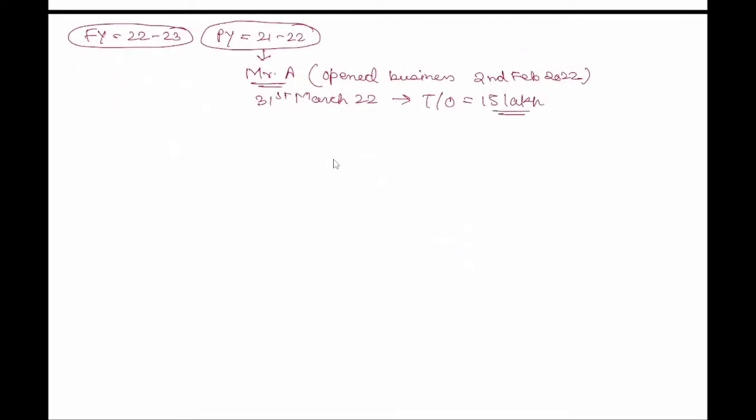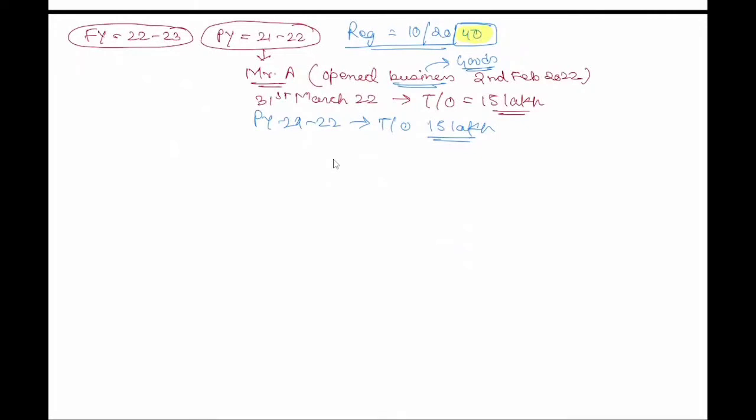One more thing I'd like to mention. So we know for registration there are 2-3 limits. 10 lakh is there, 20 lakh is there, 40 lakh is there. Suppose he opened a business where he is going to make supply of goods. For supply of goods the turnover limit to get registered is 40 lakh. In this previous year 21-22 he had a turnover of only 15 lakh. Will he opt for registration in this year when his limit is 40 lakh? So will he get registered? No, he is not liable to get registered.